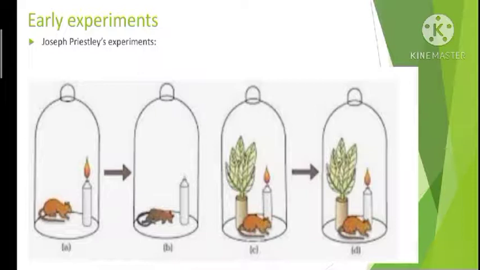One such experiment was that he kept a burning candle inside a bell jar. What you are seeing in the picture is a bell jar. Inside that he kept a burning candle, and he found that soon the candle got extinguished. It was not able to burn further. In the same way, he kept a mouse inside the bell jar along with the burning candle, and he found that the candle extinguished and the mouse also died.